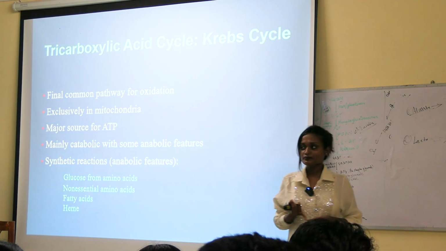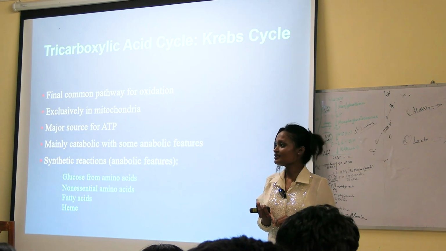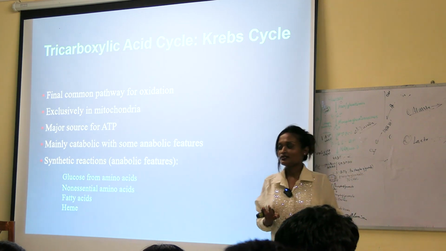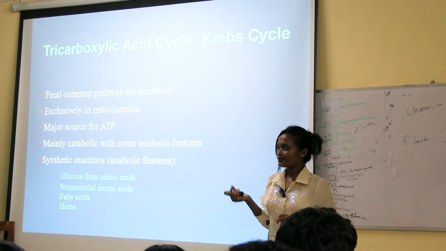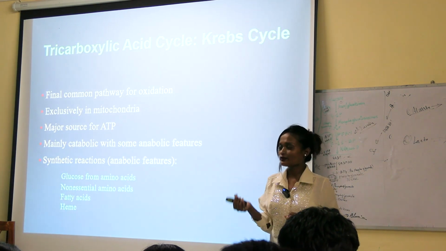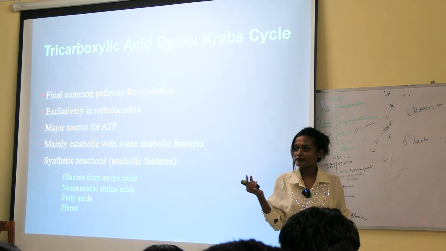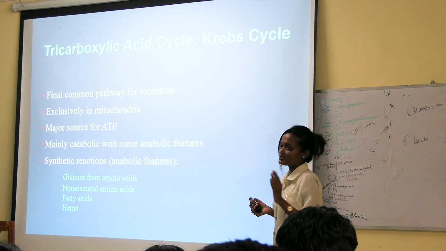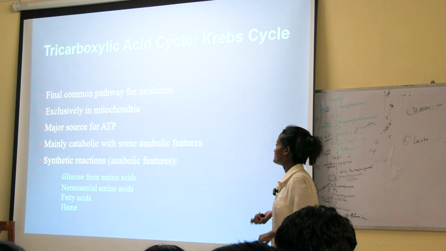What is that enzyme? Succinate dehydrogenase. It stays in the inner mitochondrial membrane. The only exceptional enzyme. The rest stay in the matrix of mitochondria.